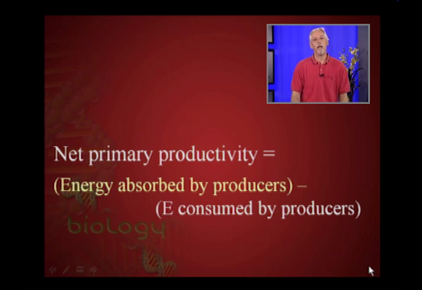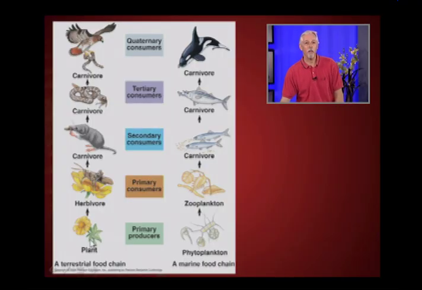Here we're looking at the amount of energy absorbed by producers in an ecosystem. From that, we subtract the energy consumed by the producers. So if we take the energy absorbed minus the energy consumed by the particular producer, the energy left over is the amount of energy in their tissues. As we relate this to food chains, net primary productivity is measuring the energy in the tissues of the producers. That becomes the energy available to the consumers in an ecosystem.